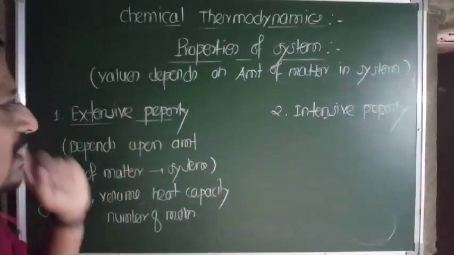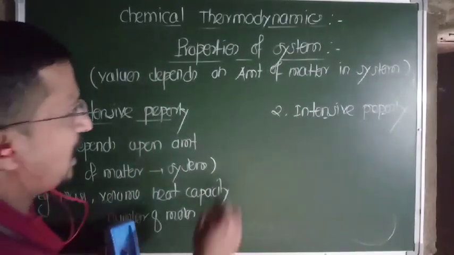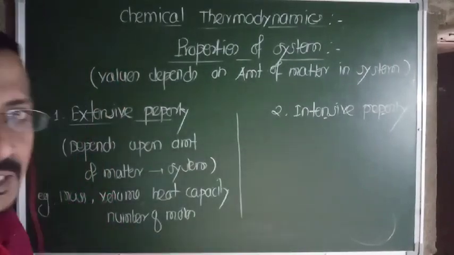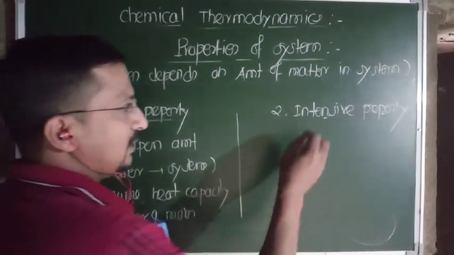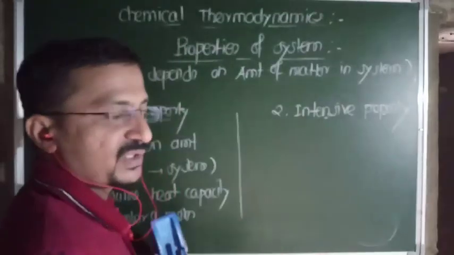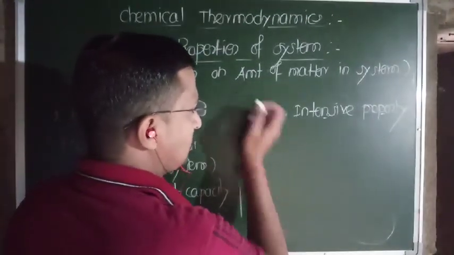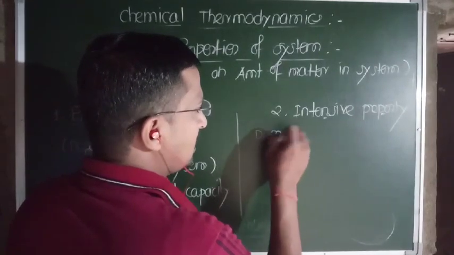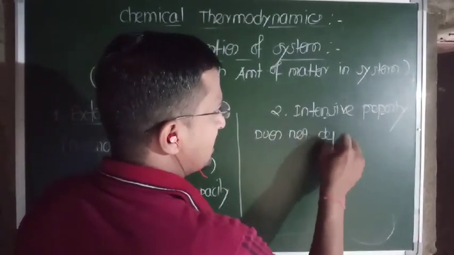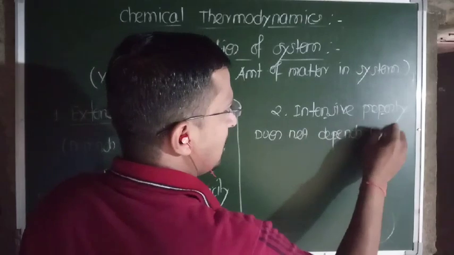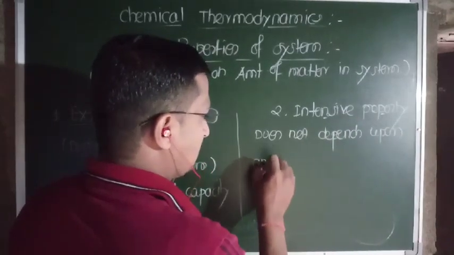That property is called an extensive property. Opposite to that of the extensive property, intensive property. That is, the intensive properties are the properties of system whose values do not depend upon amount of